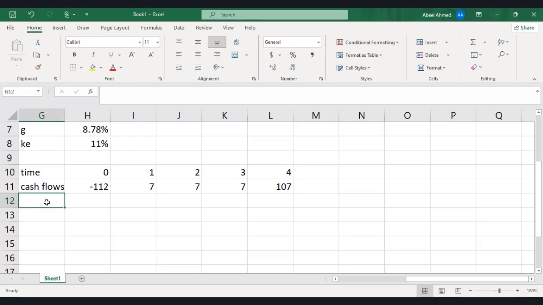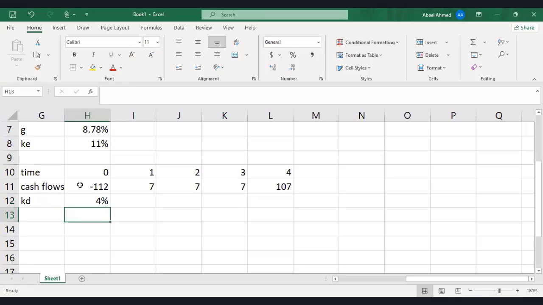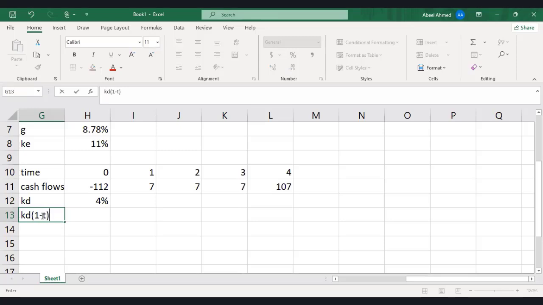Now, actually, we need KD (1 minus T), but first I'll get KD by using the shortcut of IRR. Just select all the values. KD is 4%, but we need KD (1 minus T). So here comes KD (1 minus T). Let's say the tax rate is 30%. If the tax rate is 30%, you just need to multiply this with 0.7.